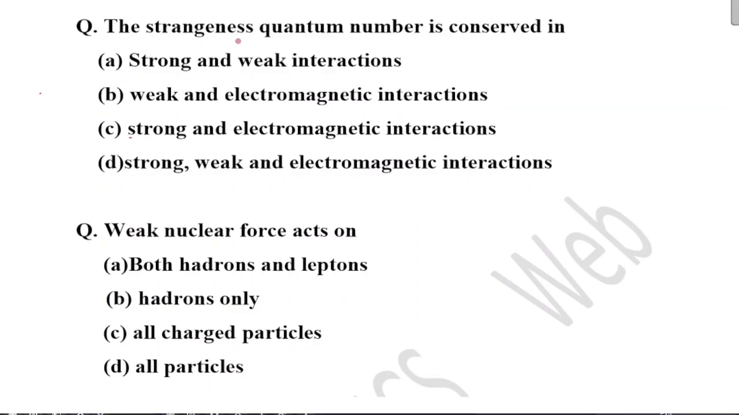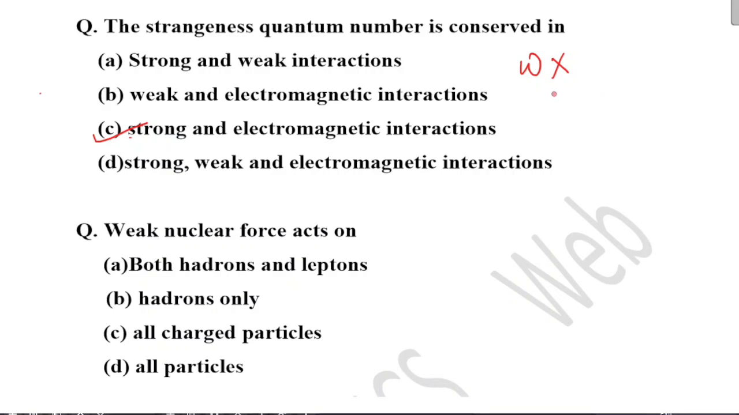Question. The strangeness quantum number is conserved in. We know the strangeness quantum number is conserved in strong and electromagnetic interaction, and this is not conserved in weak interaction. Okay, so your correct option is option C.